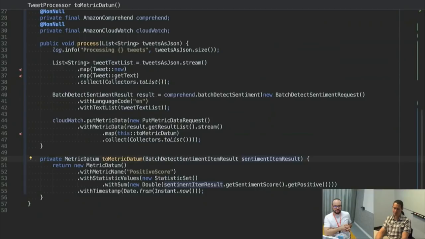Now this sentiment result contains multiple. It's like positive score, neutral, negative, right? I'm just pulling out positive because otherwise I'll end up with a list of lists, and there is a way to flatten them, but off the top of my head, I'm not remembering.